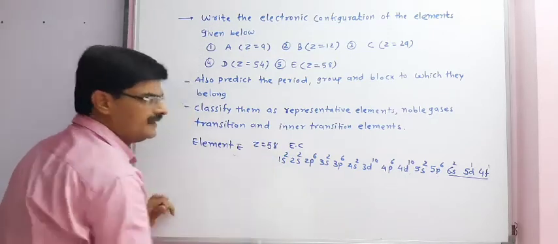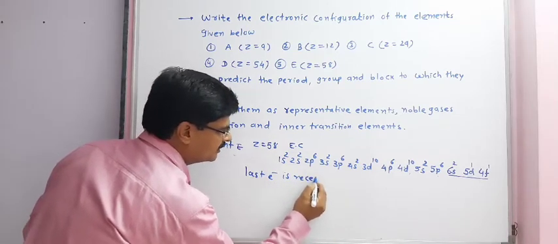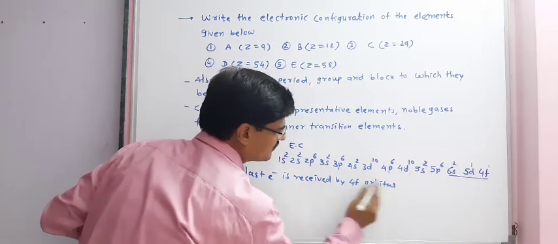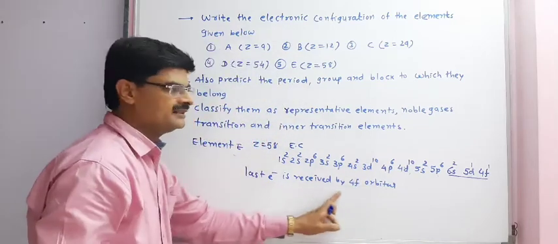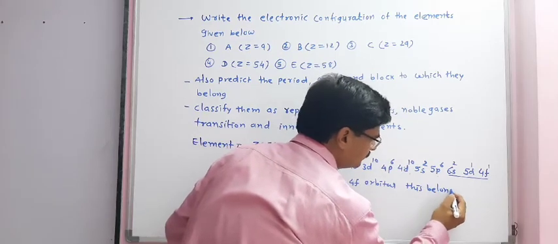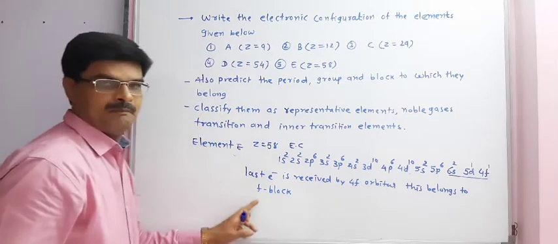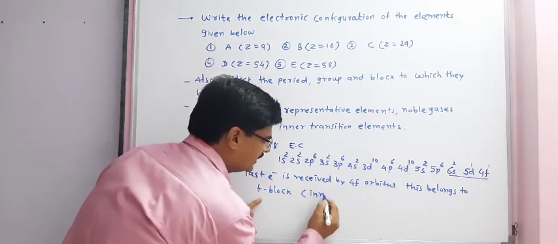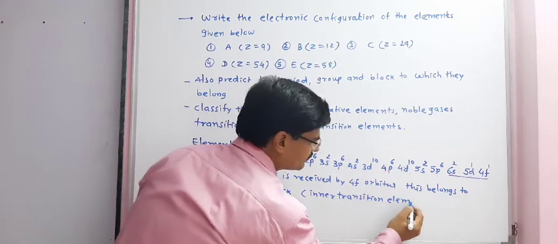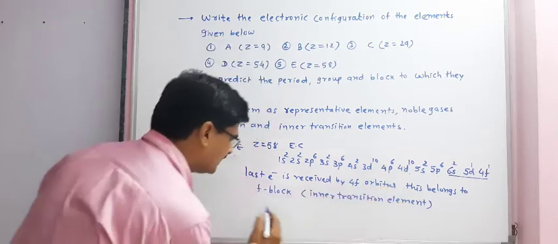Now, as for this element, the last electron is received by the 4f orbital, so this belongs to F block. It is an F block element, that is, we can say an inner transition element. Actually, there is no group decided because it belongs to the lanthanide series.